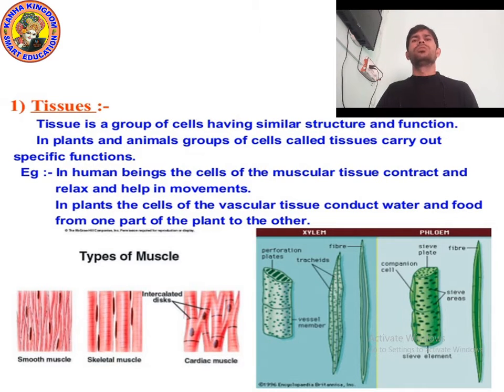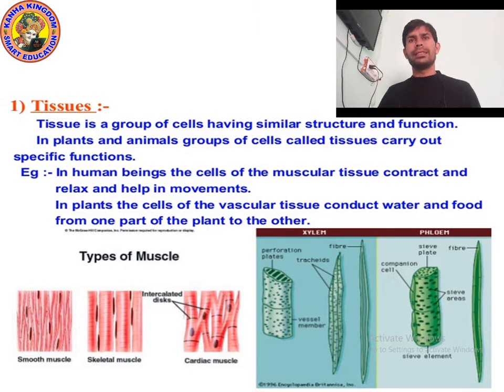And if we talk about plants, in a plant the cells of the vascular tissue conduct water and food from one part of the plant to another. Xylem and phloem are actually vascular tissues which are present in plants. Their work is to conduct water and food from one part of the plant to another part of the plant. So there are different types of tissues present.